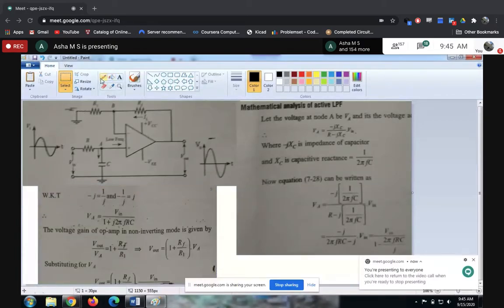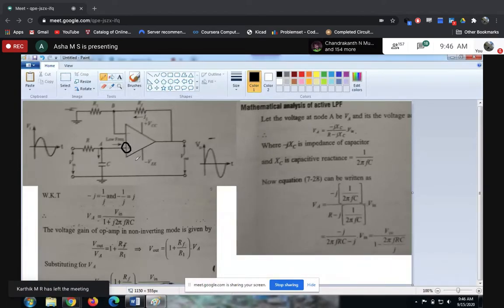Okay, guys. So see, this is the circuit. How exactly the circuit works, all those things we have already discussed. Okay, so here, the voltage, whatever that is going at this point is nothing but your input, correct? So everyone will agree that one, correct? So that is the input to your amplifier. That is the frequency which you're giving as an input, right? So to get that voltage, you need to calculate the voltage at this point.